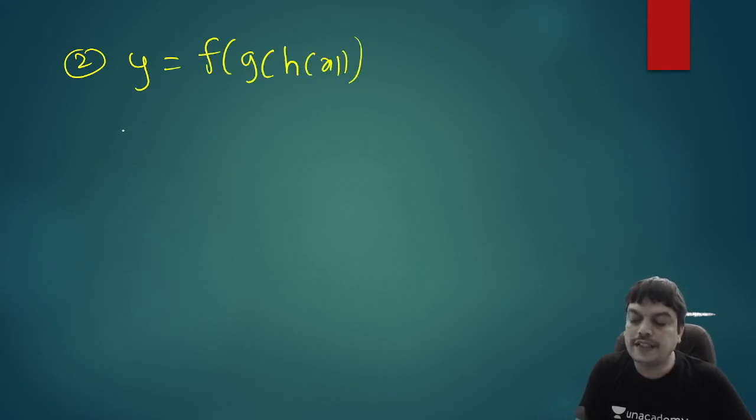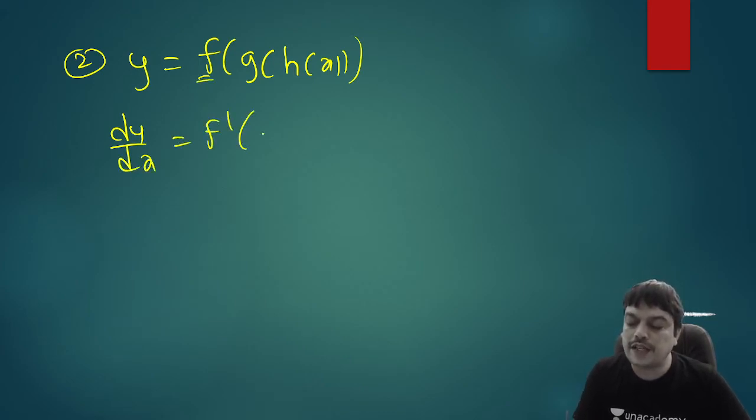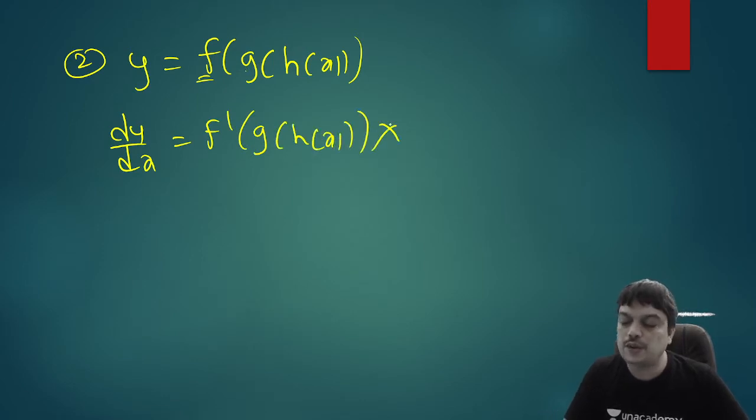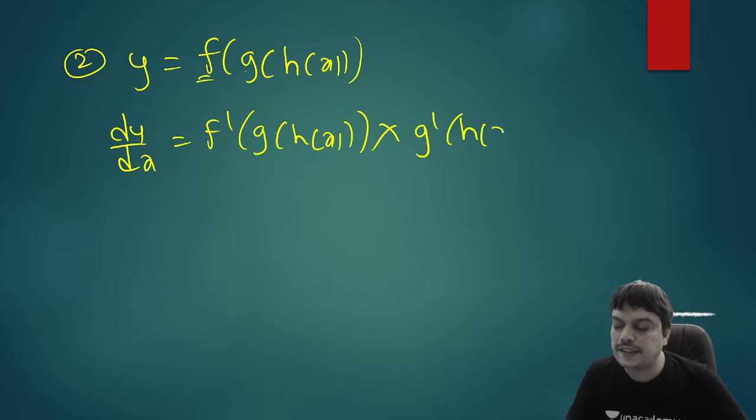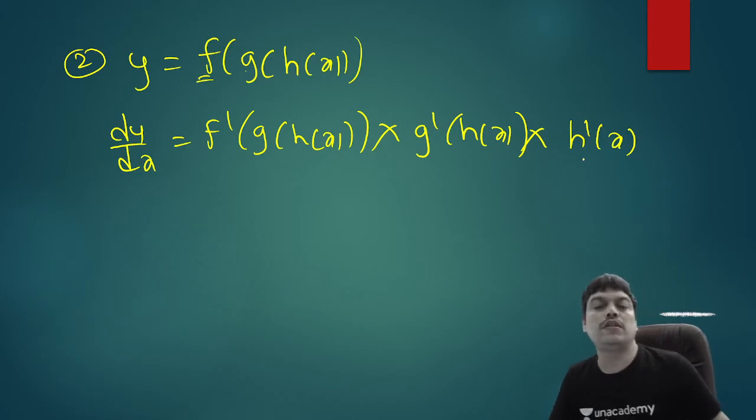So if you have to write the derivative, what is dy by dx? We'll start differentiating from the outer one. First you differentiate f, you will get f dash, write the value which is inside as it is. Then you differentiate the function g, you write g dash, write the value inside as it is. Finally, differentiate h of x, you will get h dash of x. So this is the chain rule by which we find the derivative of a composite function.